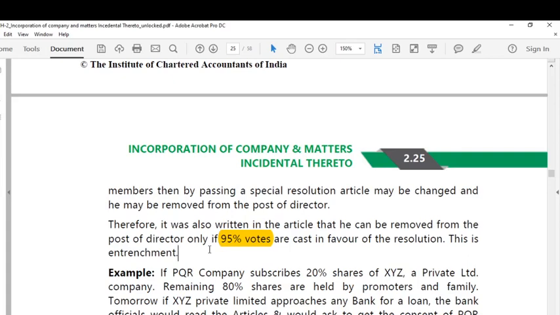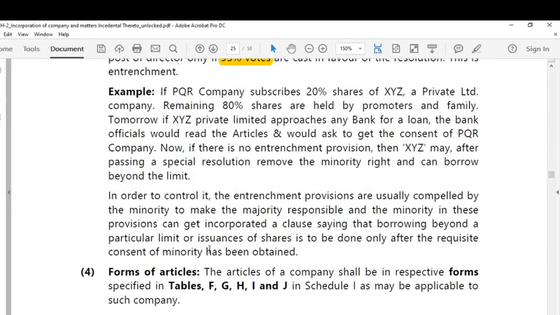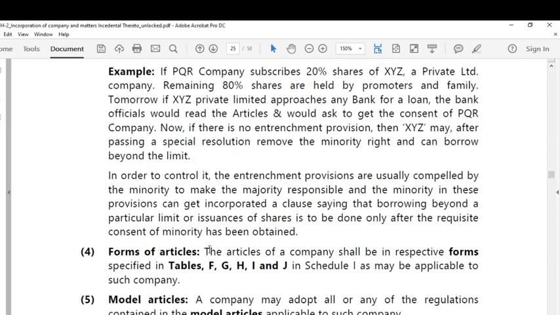What is that entrenchment? 95% of the votes are required for passing a resolution with respect to discontinuing him as a director. So this is a special provision which is a little more protective than what is being provided for under the Companies Act. So that is why it is called a protective provision, and which is an entrenchment.